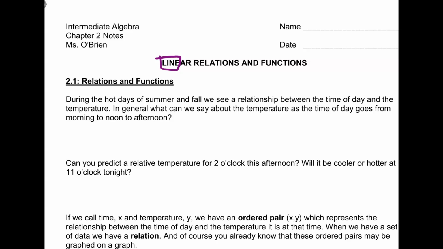All right, 2.1, relations and functions. During the hot days of summer and fall, we see a relationship between the time of day and the temperature. In general, what can we say about the temperature as time of day goes from morning to noon to afternoon? It starts cold, and it gets warmer till it reaches hot. Super hot.